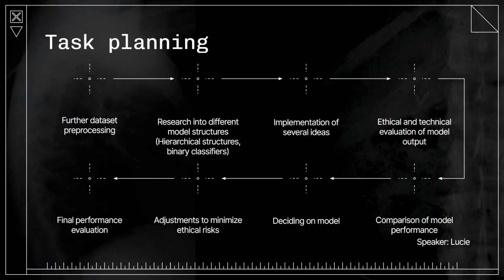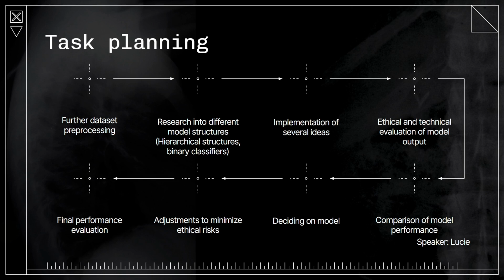The task planning outlines what our plan is over the next sprint, focusing on model refinement and ethical evaluation. We will begin with implementing some further image processing, including contrast normalization. Simultaneously, we'll research different model structures, including the possibilities of integrating a hierarchical structure and binary classifiers into our current model. Next, we'll implement and test different model configurations by varying the number of epochs, batch sizes, and model complexity.